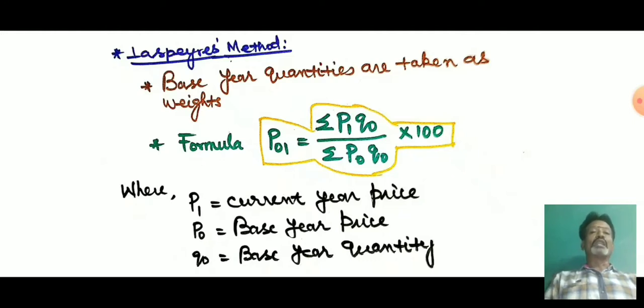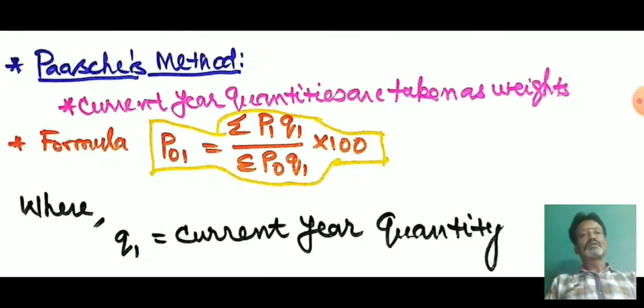So the formula for Laspeyres is P01 equals sigma P1 Q0 divided by sigma P0 Q0 into 100. Here P1 is current year price, P0 is base year price and Q0 is base year quantity. Now in the same way we derive the formula for the Paasche method.